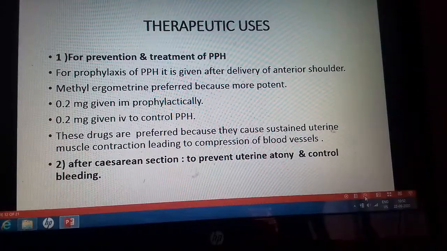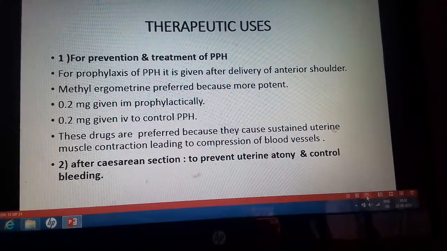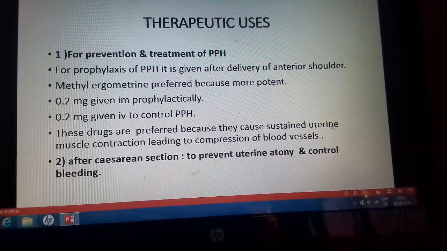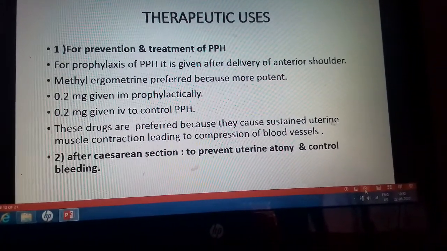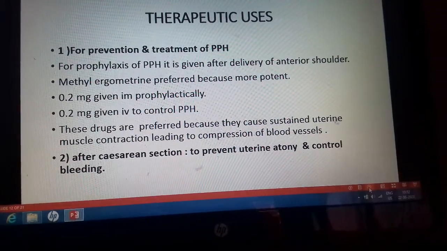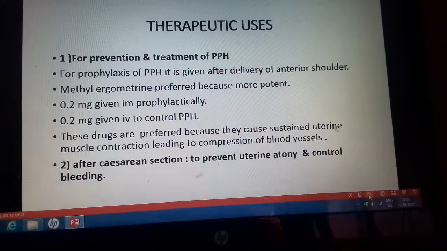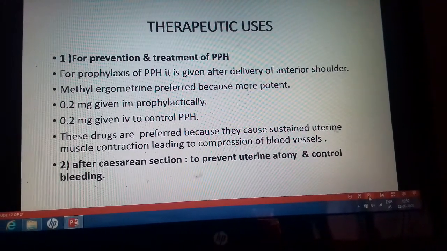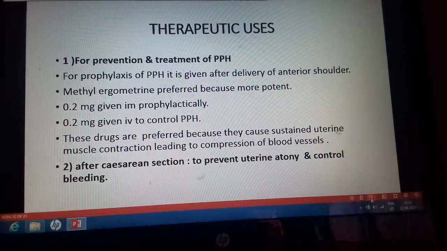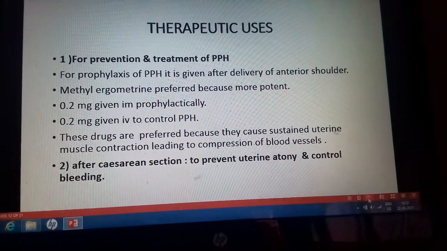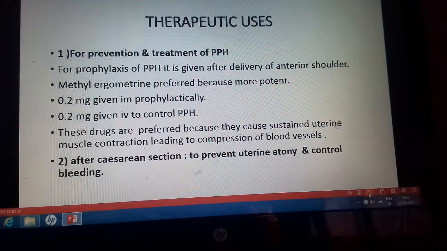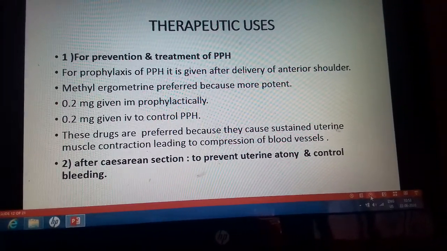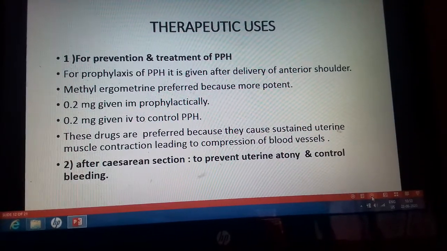Here, methylergometrine is preferred because it is more potent. 0.2 milligram is given intramuscularly prophylactically, and to control the PPH, 0.2 milligram is given by intravenous route. These drugs are preferred because they cause sustained uterine muscle contraction, leading to compression of the blood vessels. They cause sustained uterine contraction without any relaxation in between, and hence the bleeding will stop.